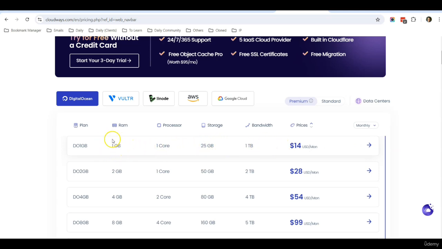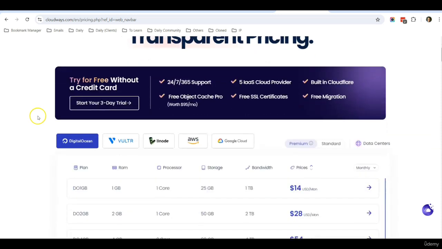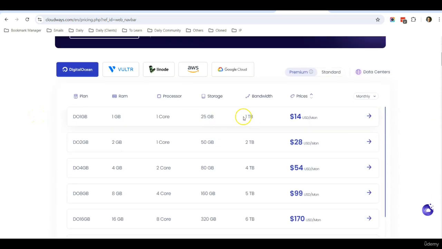So I get 1 gig RAM, which I use totally for my website. So no other website will be sharing this 1 gig RAM with me because Cloudways is based on cloud hosting. So I have a lot of bandwidth. I have also a lot of storage. So all this costs about 14 USD per month.